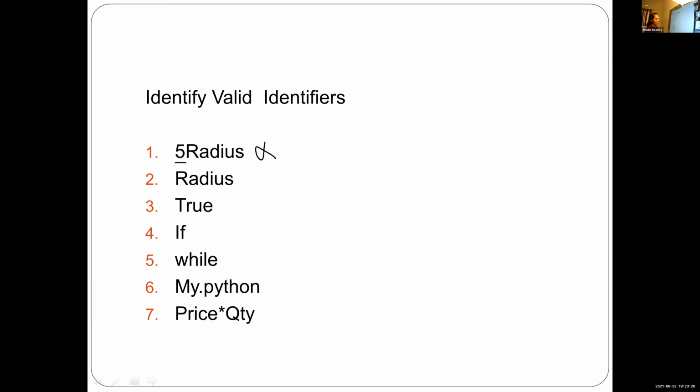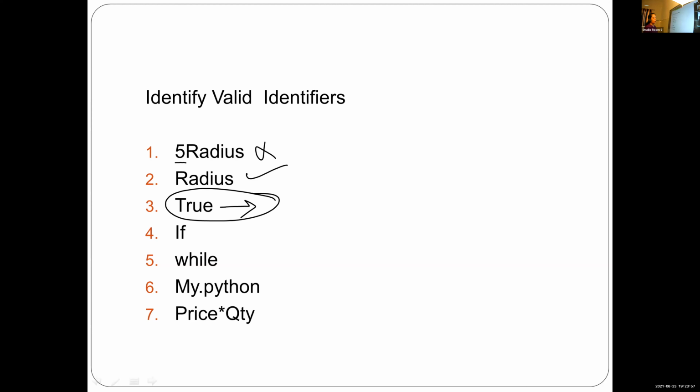What happened, Nestle? What about the second one? Is it valid? Yes. It is valid because it includes only alphabets, and it starts with an alphabet. Then true. True is not a valid identifier because true is a keyword.